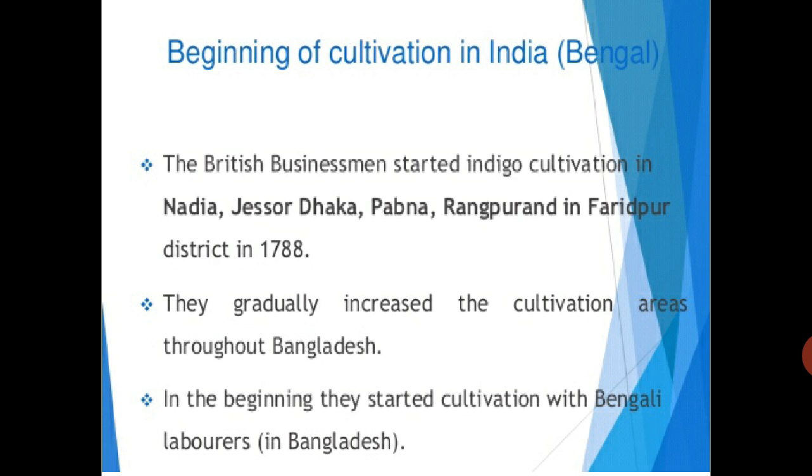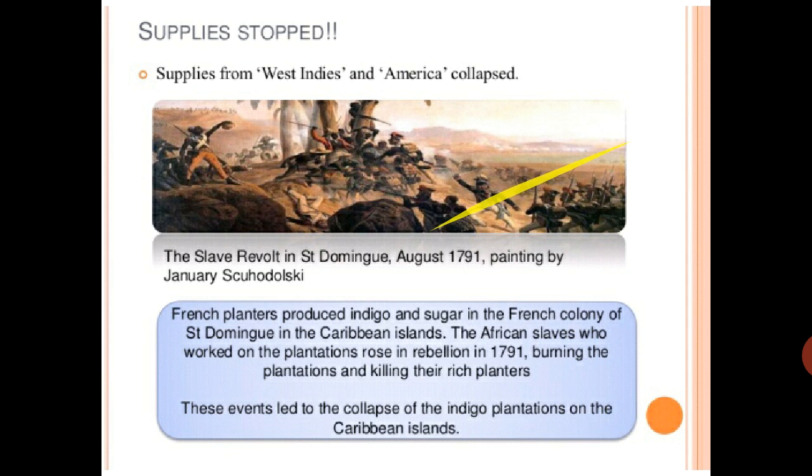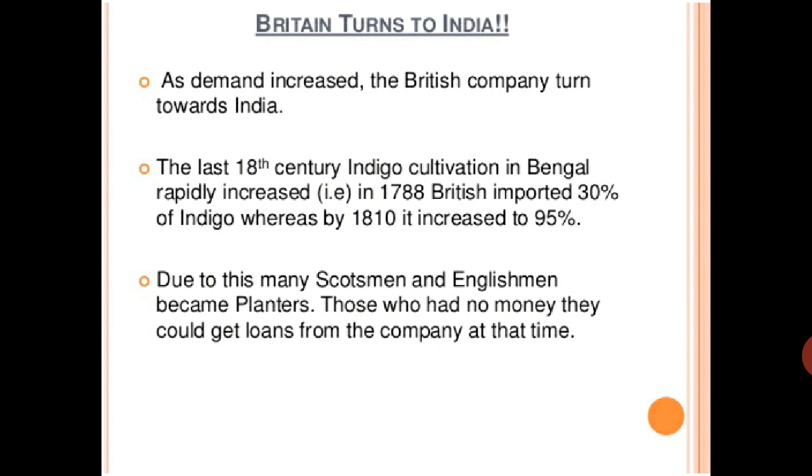In a further video lecture we will see how they started indigo cultivation in India and how they did all the things. After the administrative work and revenue collection, the Britishers came into the agriculture field also, and we will see how they did the exploitation. We got only exploitation and ruin. So that we will see further in our video lecture. These are the reasons America and the West Indies stopped giving indigo to Britain. As demand increased, the British company turned toward India.